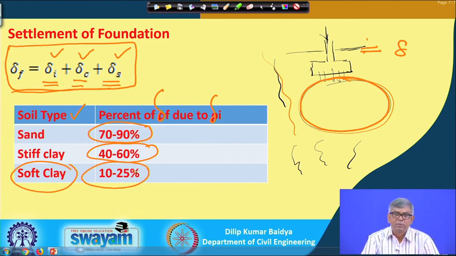So, the foundation can be resting on different types of soil at different groundwater conditions, and if I apply the load, you have settlement, and that settlement can be a combination of delta I, delta C and delta S. So, we have to learn how to find delta I, how to find delta C and how to find delta S.